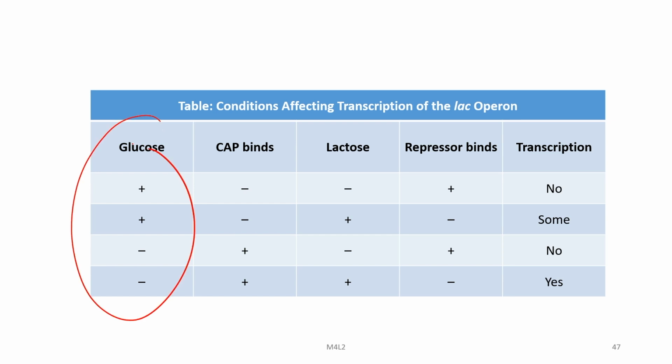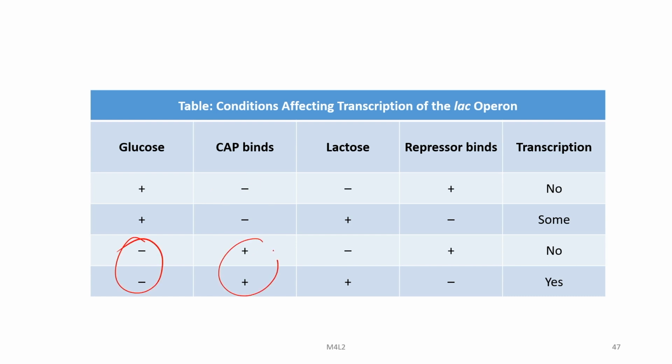So, glucose high or positive, and glucose negative. In the first case, CAP will not bind, but in the case of low glucose, it is binding. When the lactose is absent, the repressor binds, so in this case there is no transcription.